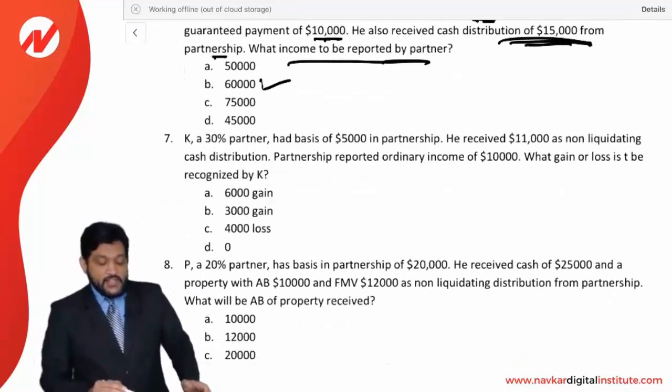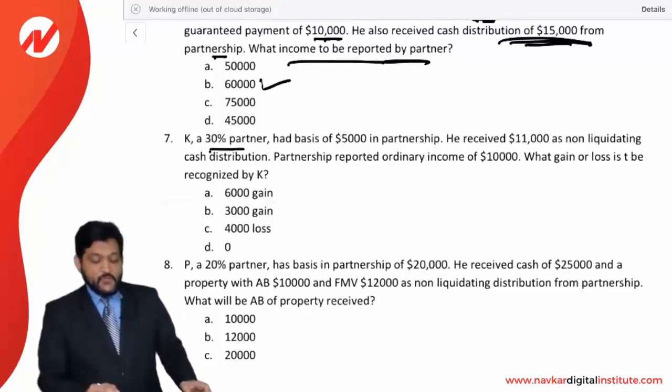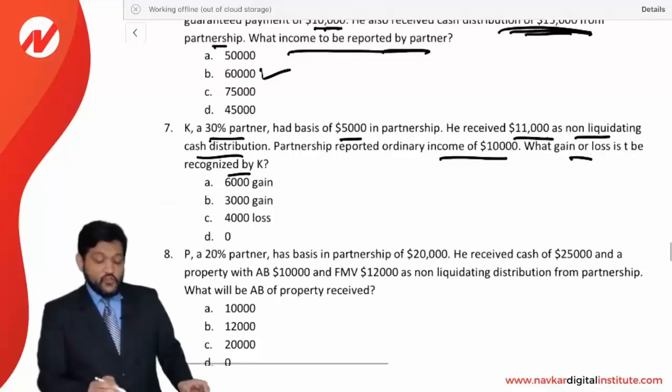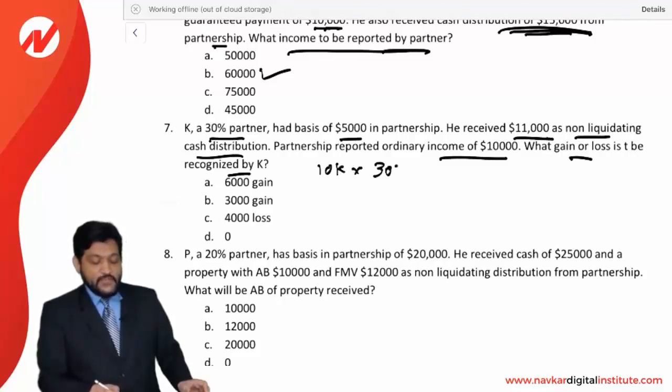Next, K, a 30% partner, had a basis of 5,000 in the partnership. He received 11,000 as a non-liquidating cash distribution. The partnership reported an ordinary income of 10,000. What is the gain or loss to be recognized by K? Okay, first of all, ordinary income 10,000 is there. So 30% of 10,000 will be 3,000. Now this 3,000 will be gain recognized by him, as well as this 3,000 will increase the basis of the partner. So the partner's basis will now be 5 plus 3 is equal to 8,000.